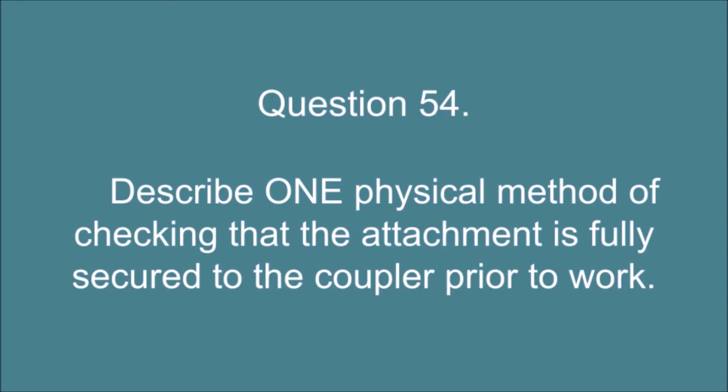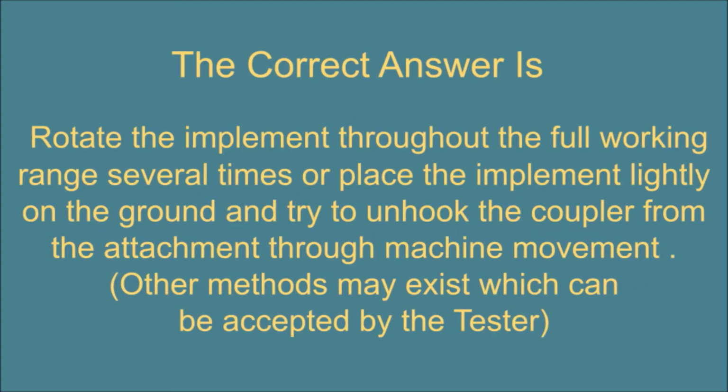Question 54. Describe one physical method of checking that the attachment is fully secured to the coupler prior to work. The correct answer is: rotate the implement throughout the full working range several times, or place the implement lightly on the ground and try to unhook the coupler from the attachment through machine movement. Other methods may exist which can be accepted by the tester.